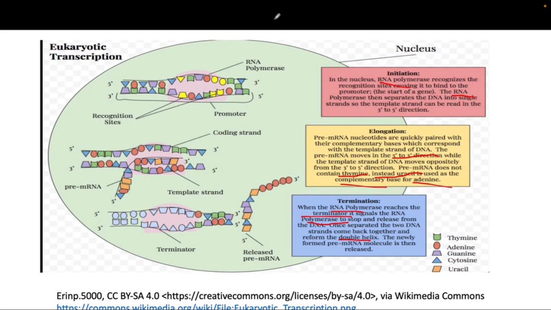Okay, and there are different proteins that are involved in termination. Like in prokaryotes, there is rho-dependent and rho-independent termination, where the rho protein is there to cleave the pre-mRNA, and rho-independent is where there is the formation of a palindromic sequence, like a hairpin loop structure, which creates steric hindrance for RNA polymerase, so RNA polymerase stops making the transcript. This is just information that you don't really have to know, but just know that there are different types of termination signals present, which terminate the process of transcription.